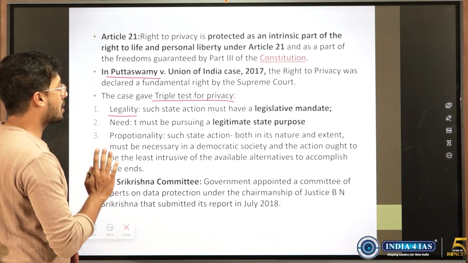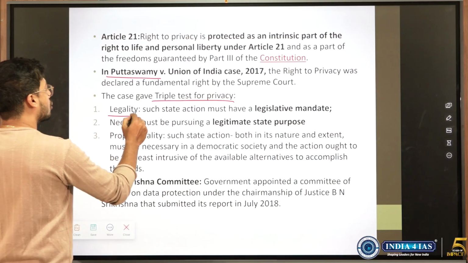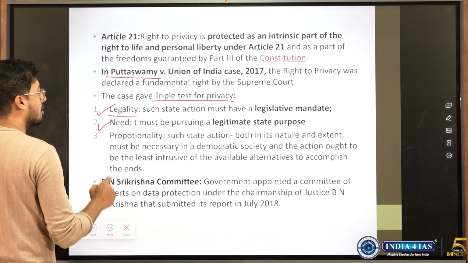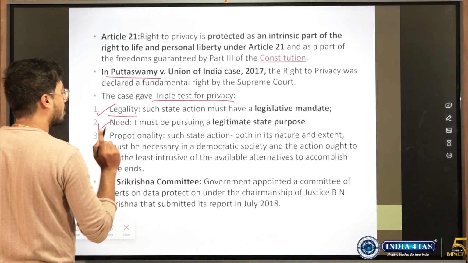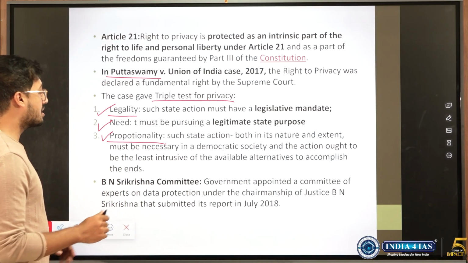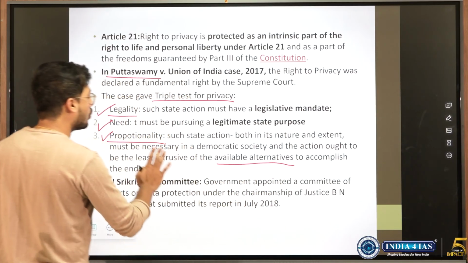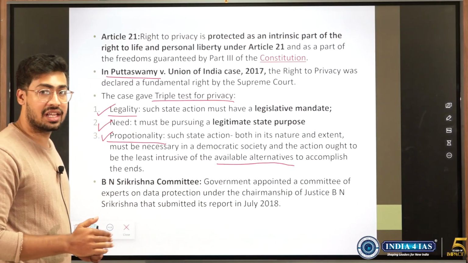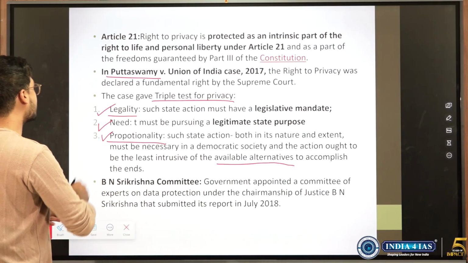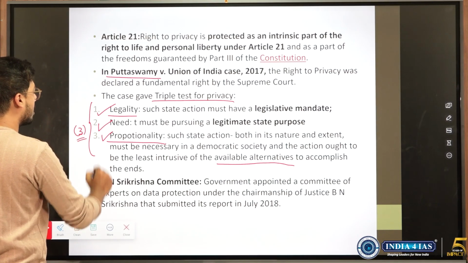If you want to deny the privacy or restrict the privacy, then it should be made through a law. One. Second, there should have been a need for it. There should be a legitimate state purpose for which it has been made. And another thing is proportionality, which means that there are no other alternative means available to accomplish this purpose. And even if there are available, they tend to be more harmful than this. So only if these conditions are met, then we can restrict the privacy.